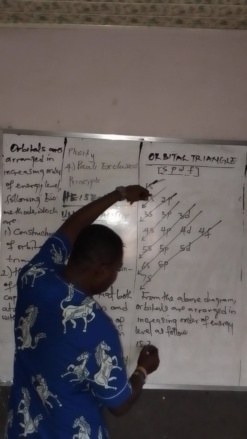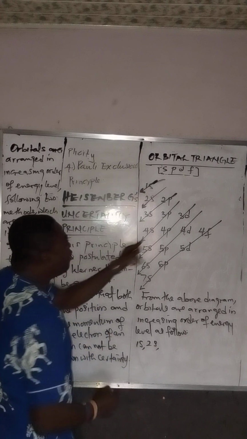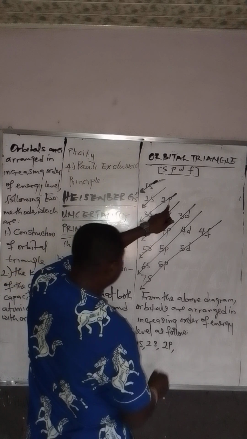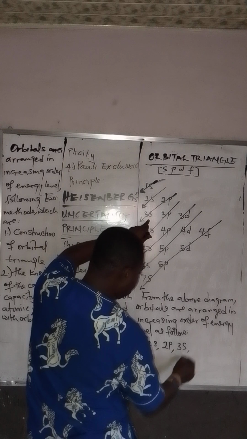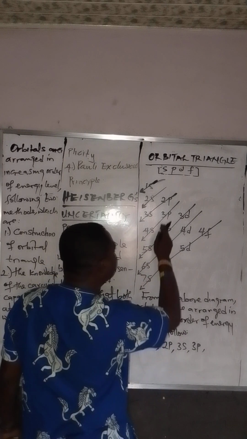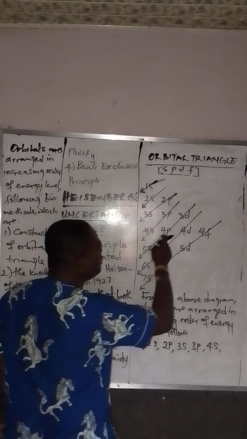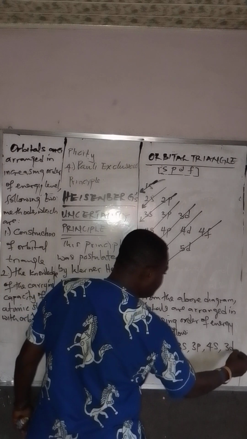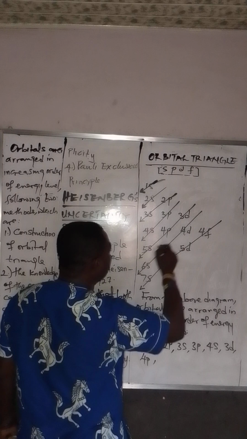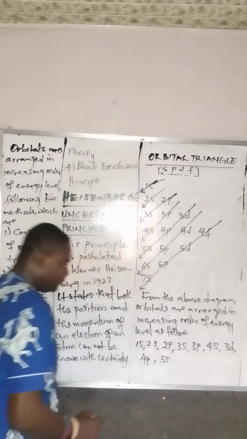Go to the second arrow, you have 2s. Go to the third one, you have 2 points. When you have 2 points, start from the bottom of the arrow. We have 2p. Then you have 3s. Then come here, you have 3p and 4s. Then come to this place, we have 3d, we have 4p, we have 5s, and so on and so forth.